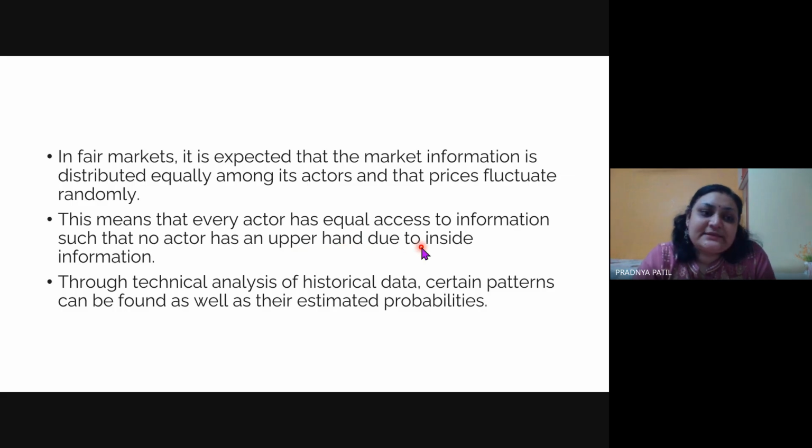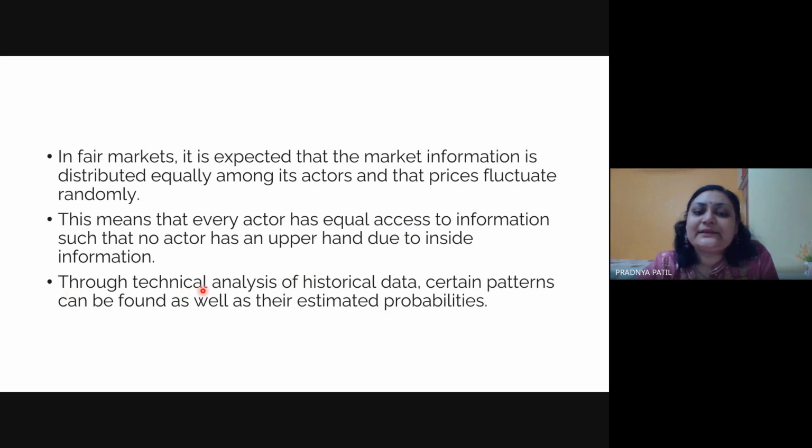If you have seen the Netflix series on the Harshad Mehta scam, you might be aware of how he used to manipulate the market and gain from the stock markets. If anybody has inside market information, they would be able to gain more in the markets.